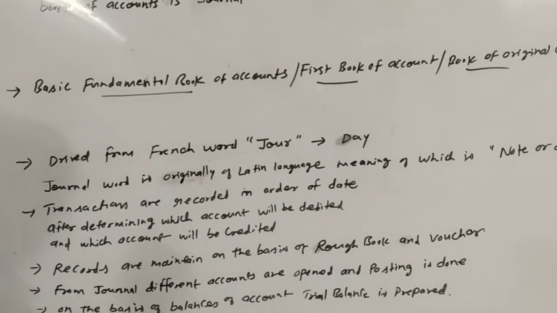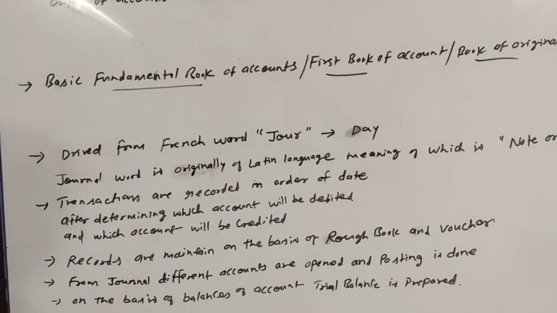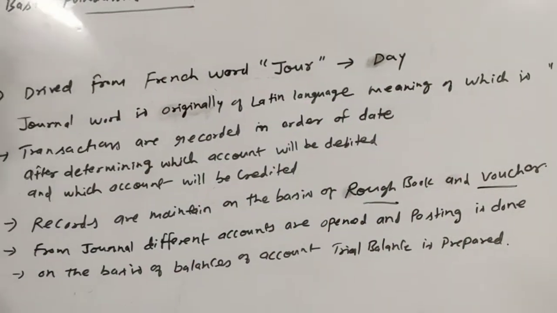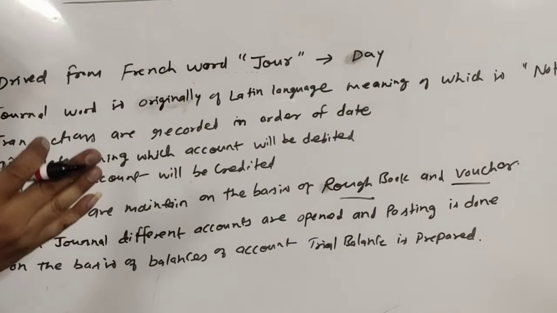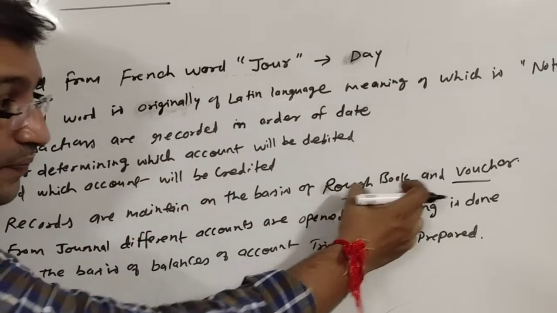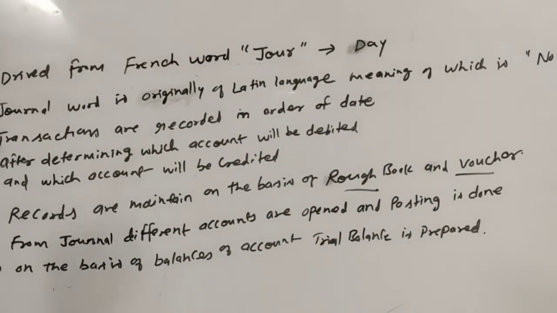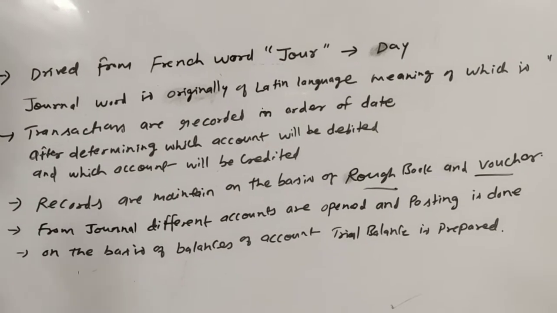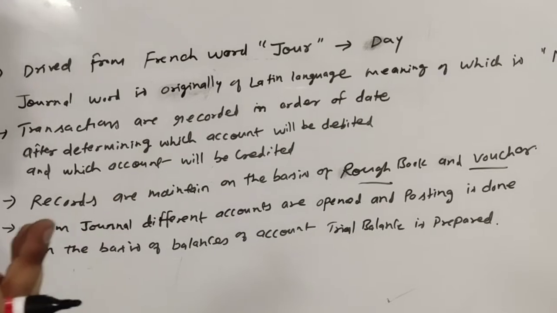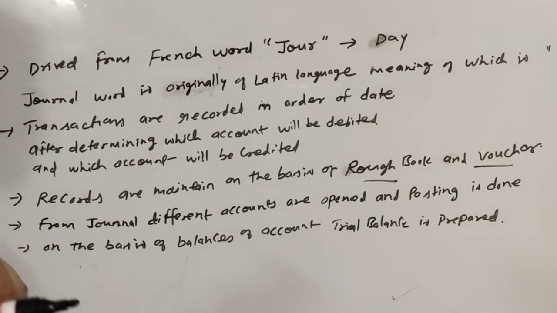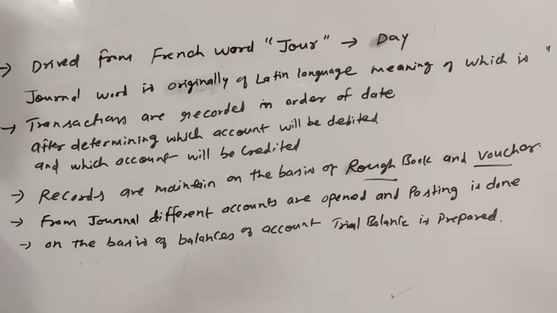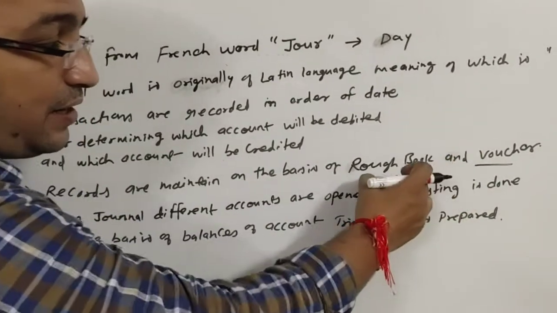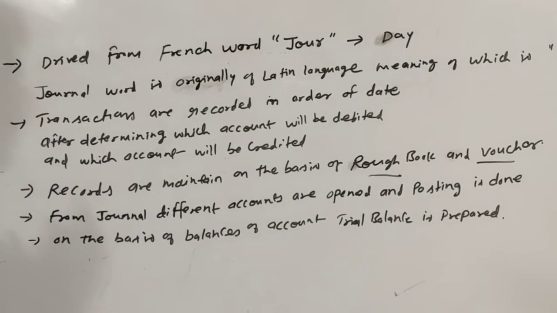Now, how are these entries recorded? Record is maintained on the basis of rough book and vouchers. In the journal book, how do we record the transaction? On the basis of rough book and vouchers. We have seen different types of vouchers in chapter 2. So on the basis of vouchers, suppose purchase voucher, sales voucher, pay slip in the bank, receipt, any counterfoil of cheque, on the basis of such vouchers and draft book, we are preparing accounts.